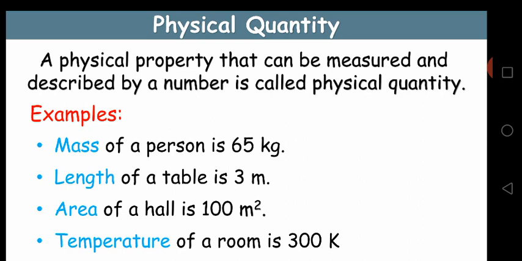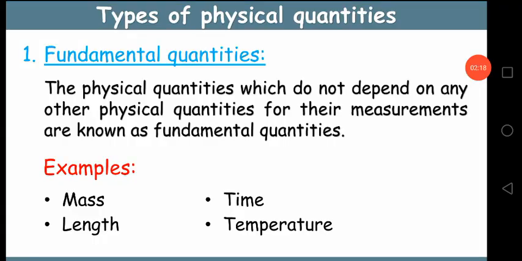Example, mass. Mass of a person is 65 kilograms. Length of a table is 3 meters. We can measure. Area of the hall is 100 square meters. Temperature of a room is 300 kelvins.